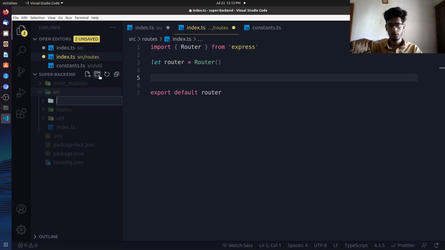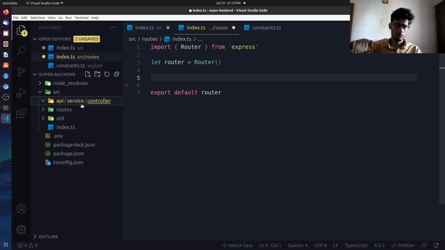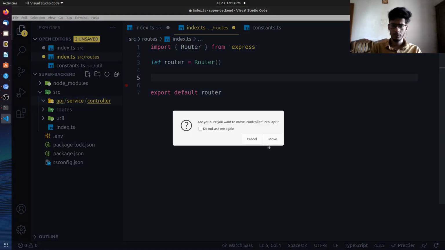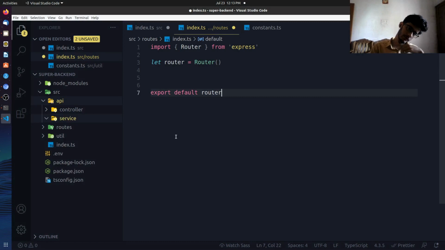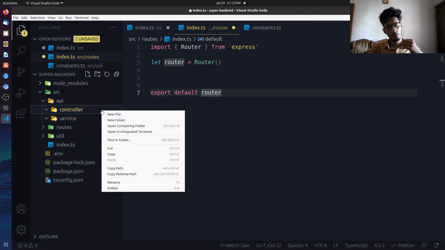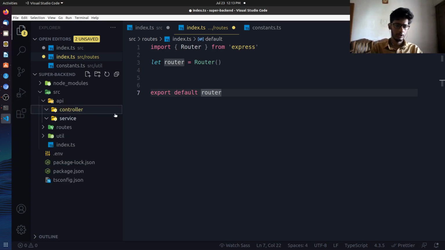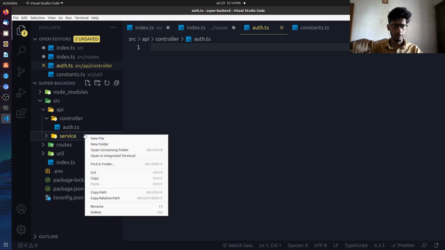This is the pattern which we follow in production applications. So we'll have an API folder over here. This will contain the service folder and one more folder, which is the controller, right? So there will be parallel folders inside this. In the controller, we'll be creating the auth controller, and in the service we'll be creating the auth service.